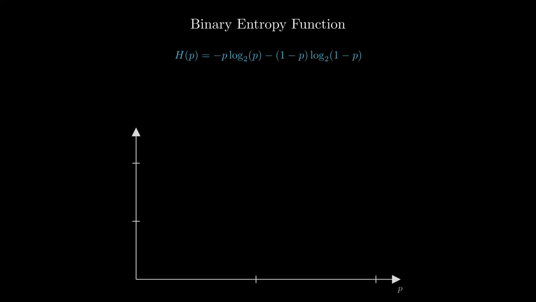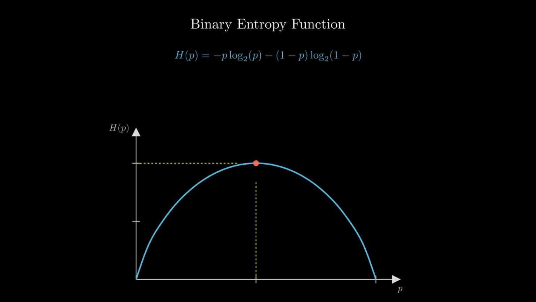To really understand how entropy behaves, let's look at the simplest possible system, a binary choice, like a coin flip with probability p. Mathematically, the entropy H is defined by this summation. It looks complex, but let's visualize it to see what it's actually telling us. We'll plot this on a graph. The horizontal axis represents the probability p of getting heads, ranging from 0 to 1. The vertical axis represents the resulting entropy, or our level of surprise. Now, let's trace the entropy value as the probability changes. Notice the shape. It rises steeply, curves at the top, and falls back down symmetrically.